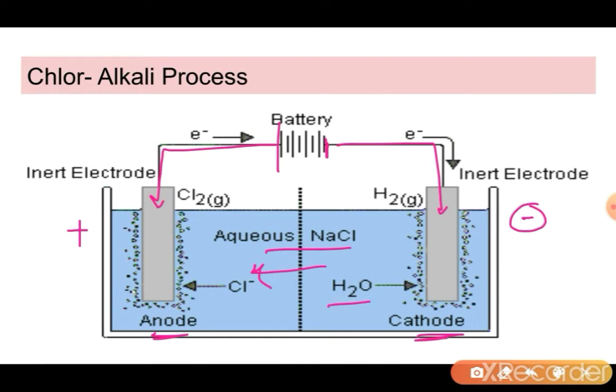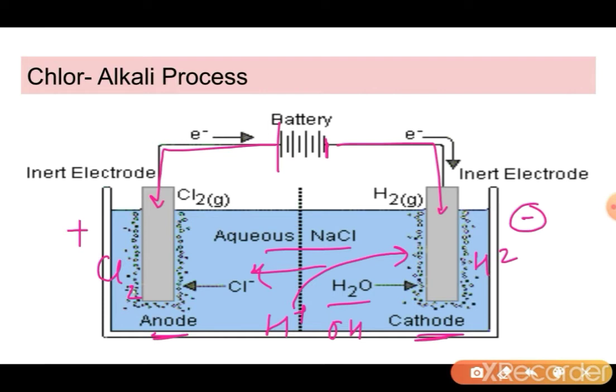Similarly, the H2O splits into H plus ion and OH minus ion. This H plus also gets attracted towards the negative electrode, that means the cathode. After reaching the cathode, it forms hydrogen gas, and when the chloride ion reaches the anode, it forms Cl2 gas, that is, chlorine gas.